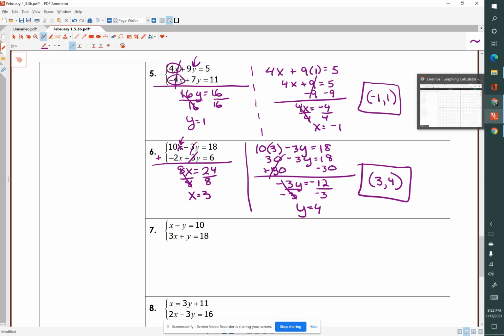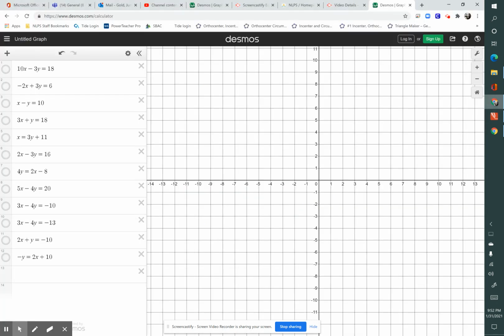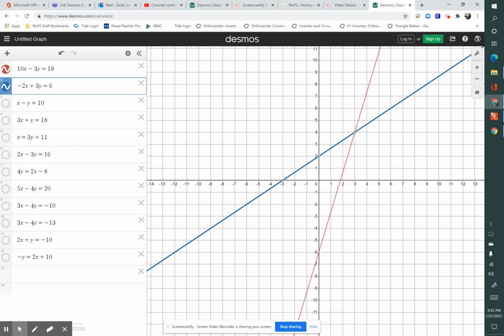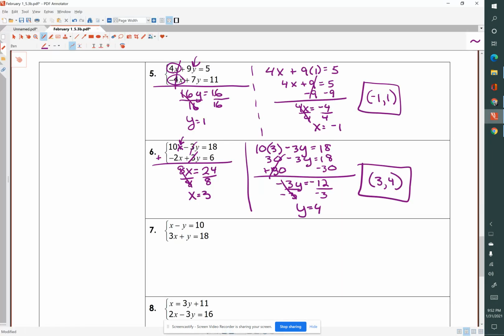And I know I did graph this one. So here's my 10x minus 3y equals 18, and my negative 2x plus 3y equals 6. And there's my ordered pair, 3, 4. So let's go on to number 7.